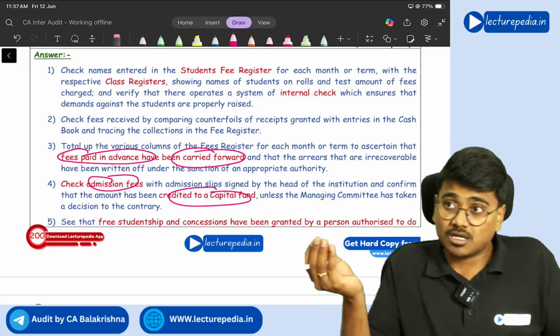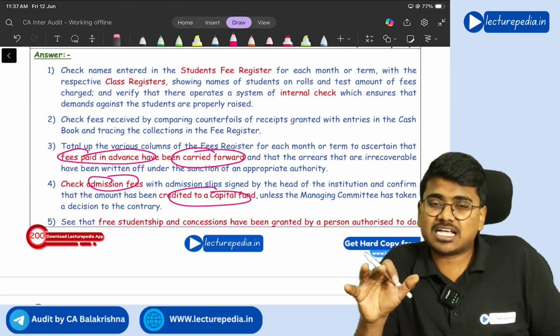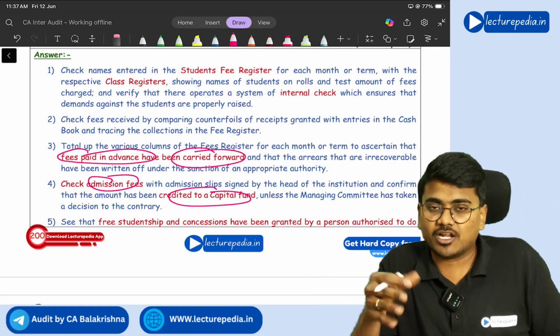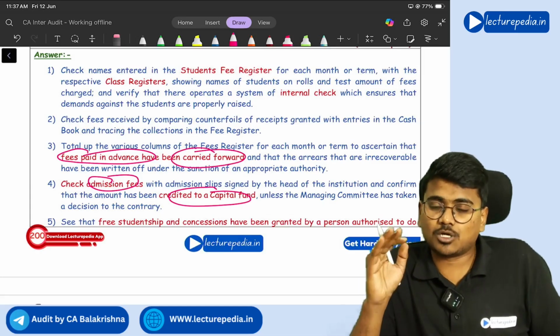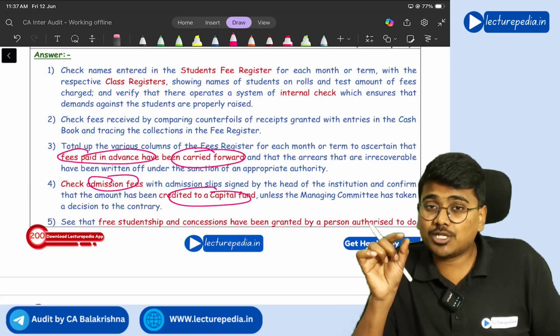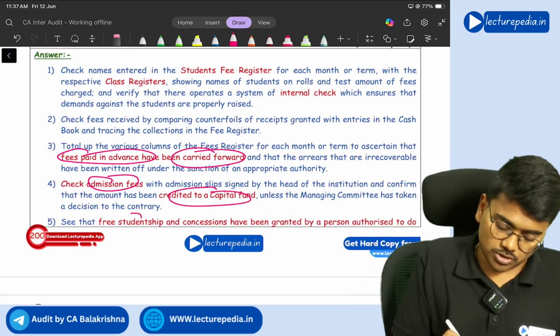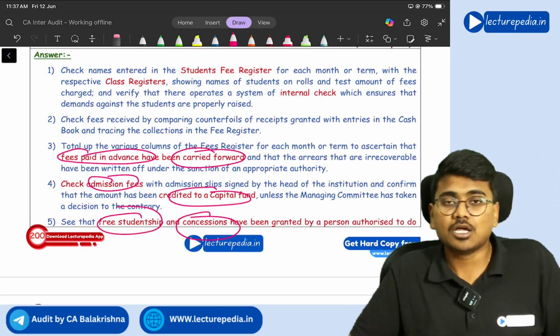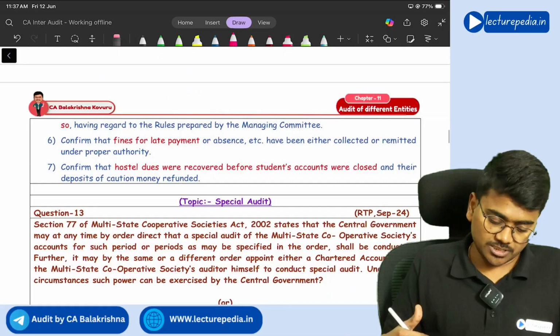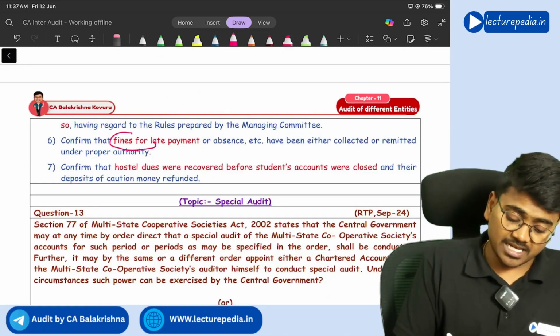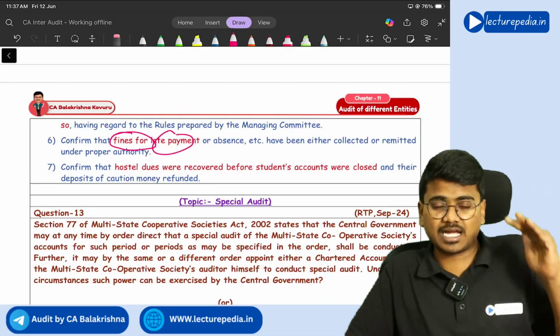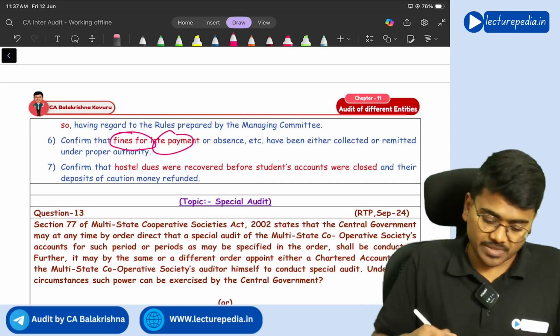And if at all for any student a concession or discount has been given, the auditor needs to see whether that discount, free concession, has been authorized by school management or not. So free studentship and concession has to be authorized by top level management. Any fines for late payment should be properly collected and credited to the account of the school.